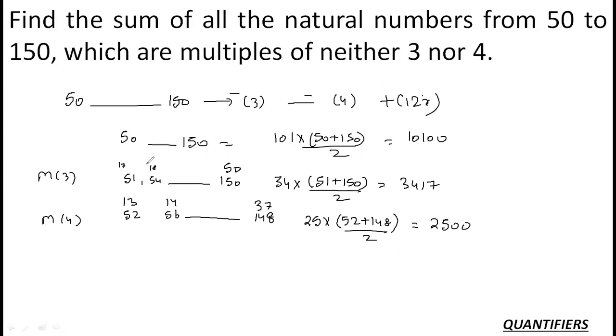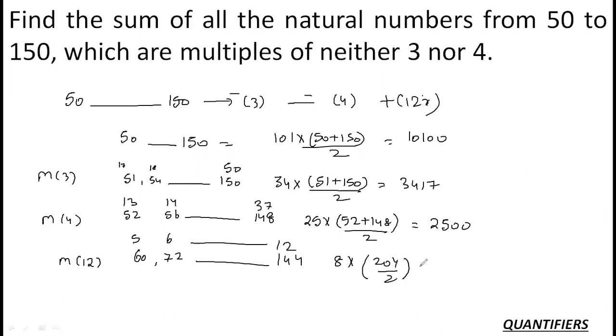Now, as I explained earlier, in this process I have removed the multiples of 12 twice. So I need to add them back. Okay. So the multiples of 12, the first multiple would be 60, then 72, and this process will continue up to 144. So this is the 5th multiple, this is the 6th multiple, and so on up to the 12th multiple. So how many multiples are these? These are 8 multiples. So 8 into 204 by 2, okay, so 816.